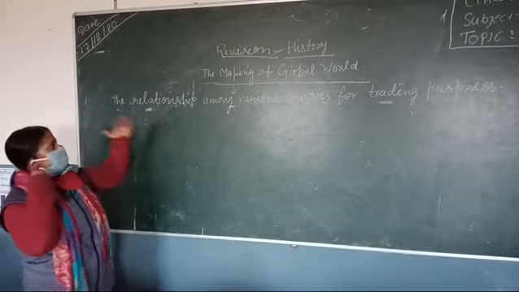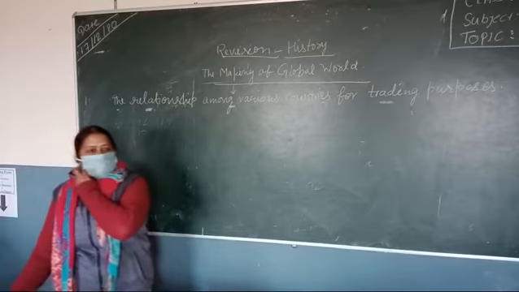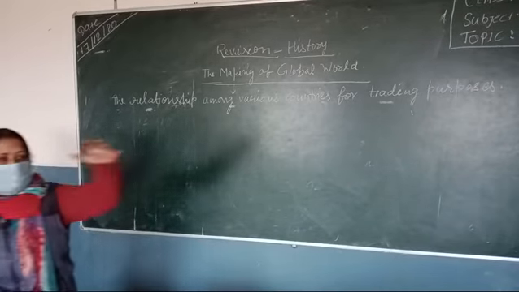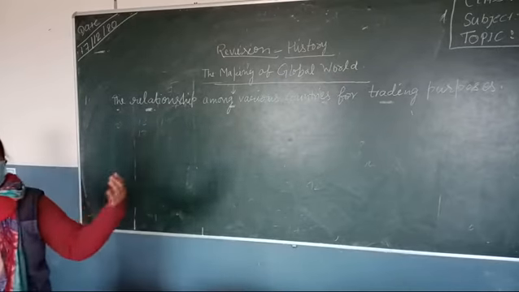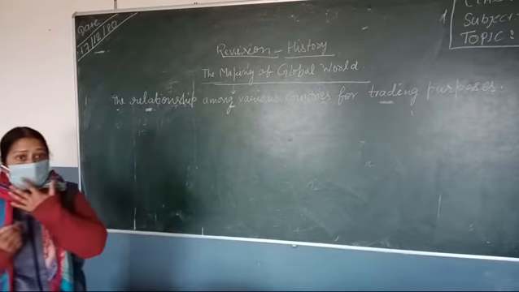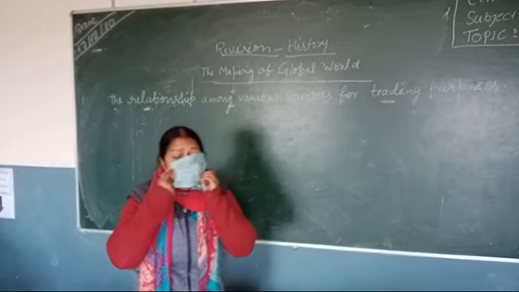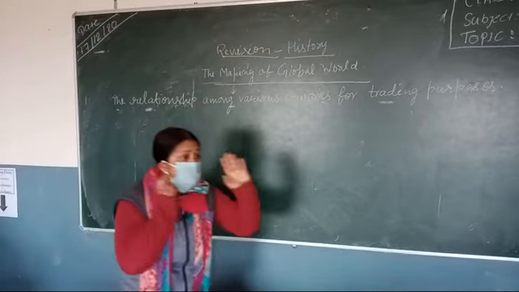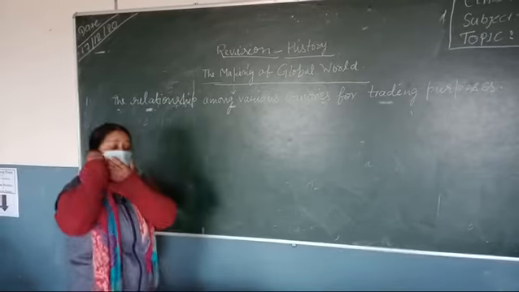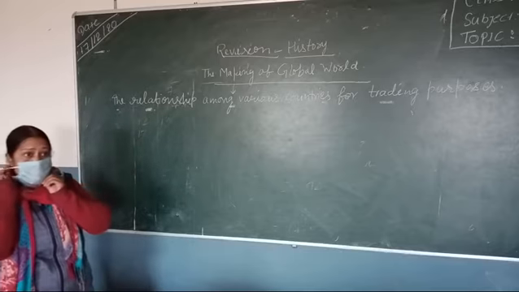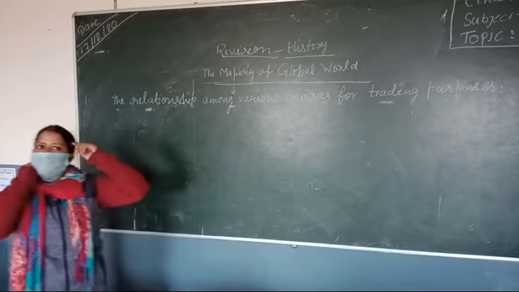When this idea is clear in our mind, that in history the making of global world means the entire countries of the world are connecting with various means of transportation. You know that trade purpose can be satisfied with proper means of transportation, and you are studying it in history. It means ancient means of transportation. So what type of routes come to your mind?